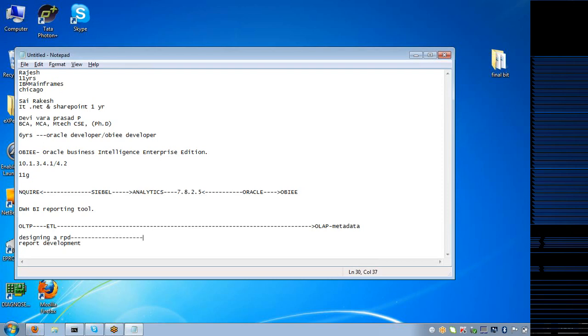The repository consists of metadata, and you design it by using a tool called the administration tool, or admin tool for short. How do you develop the reports? By using a tool called Oracle BI Answers.